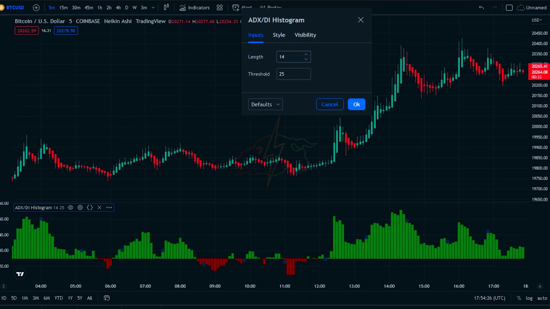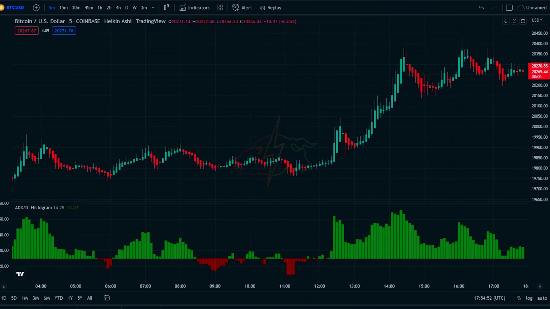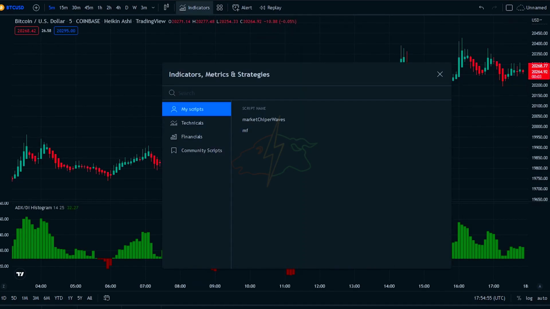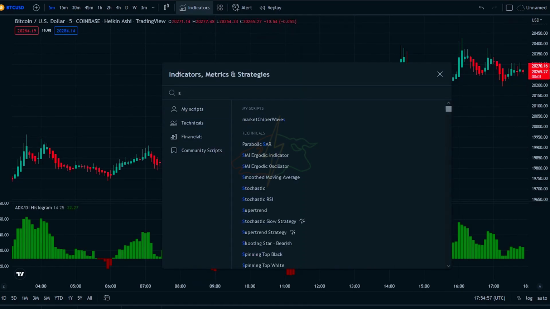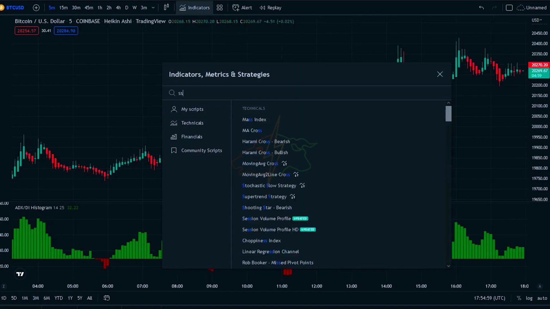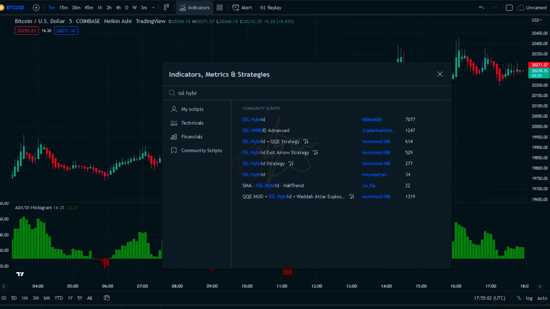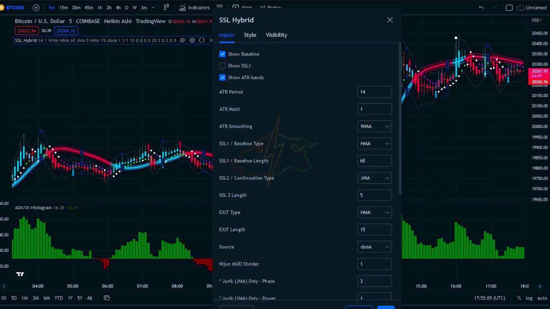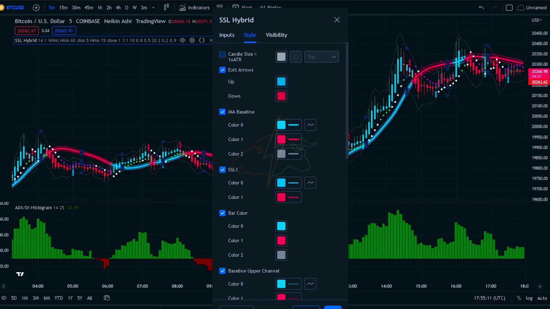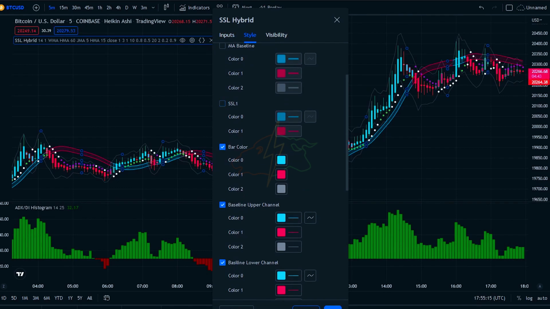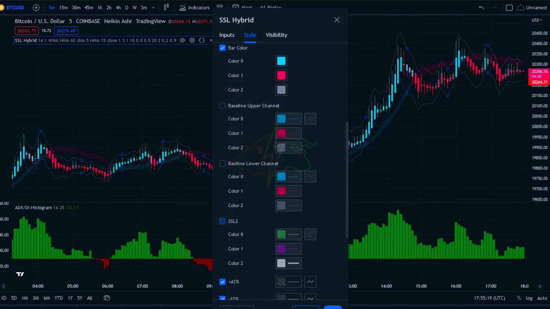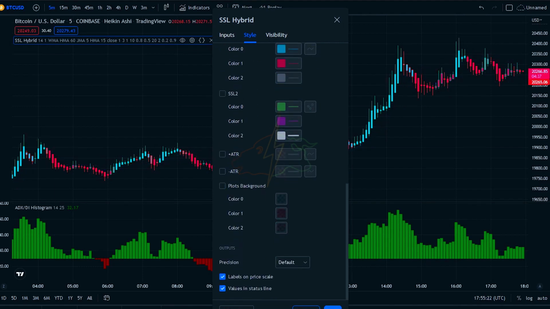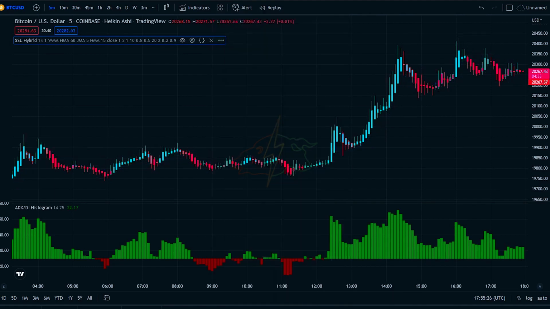Now it's time to add one of the most useful indicators to the chart that many of you may not have used before. The name of this indicator is SL Hybrid. Select the one made by Mickle00. Now we need to go to the indicator settings and uncheck all of the checkboxes. We will only leave the bar color checkbox in the selected state. We only need that checked for the strategy. If you did all the steps correctly, your chart will look like this.